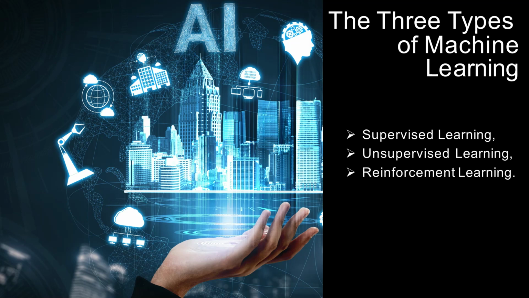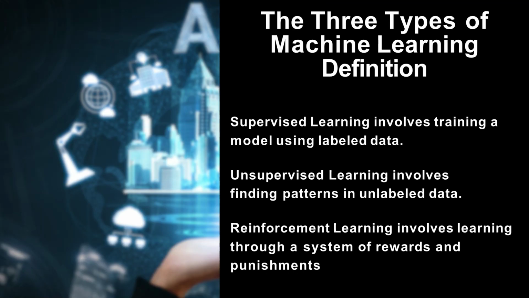The three types of machine learning. Number 1, supervised learning. Number 2, unsupervised learning. Number 3, reinforcement learning. The three types of machine learning definition. Supervised learning involves training a model using labeled data. Unsupervised learning involves finding patterns in unlabeled data. Reinforcement learning involves learning through a system of rewards and punishments.